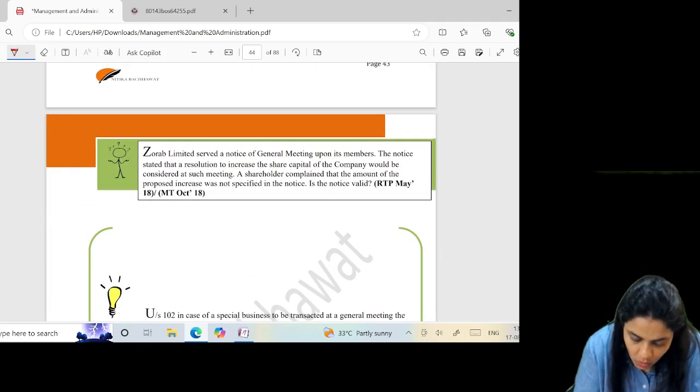Zorab Limited served a notice upon its members. The notice stated that a resolution to increase the share capital of the company would be considered. A shareholder complained that the amount of the proposed increase was not specified.